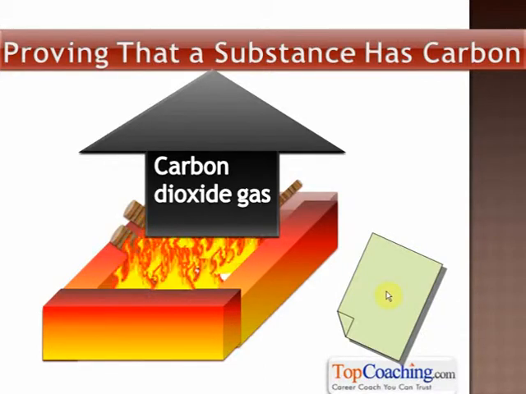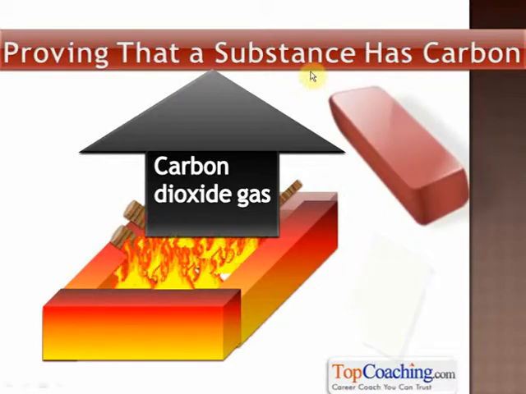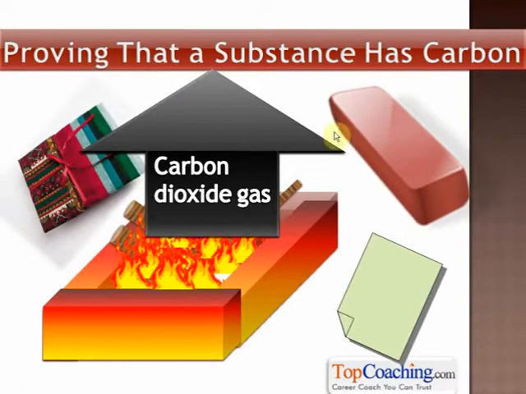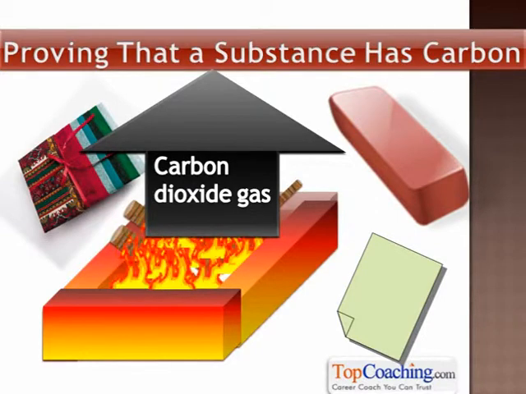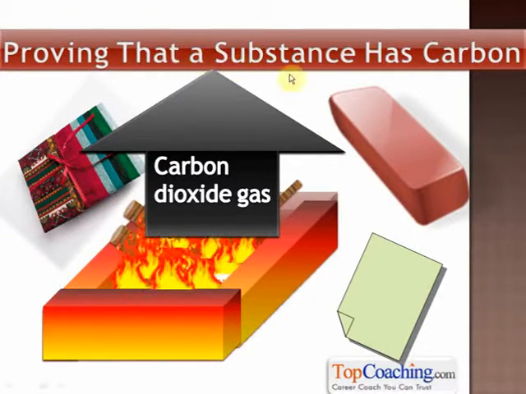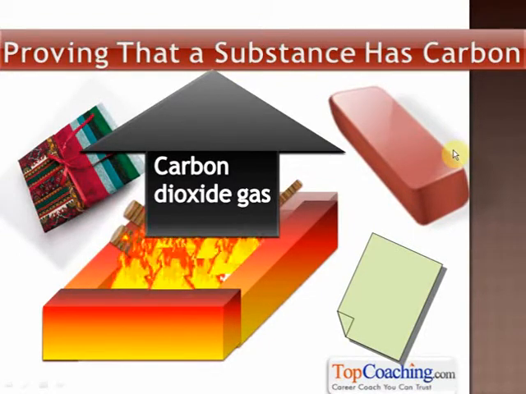So you can burn a piece of paper and then pass the gas evolved through lime water. The lime water will turn milky. You can burn a rubber, for example. Clothes, everything evolves carbon dioxide gas on burning. So basically, so many substances around you have carbon, and you can prove that a substance has carbon if it evolves carbon dioxide gas on burning. Understood? So that's the basic of carbon compounds.